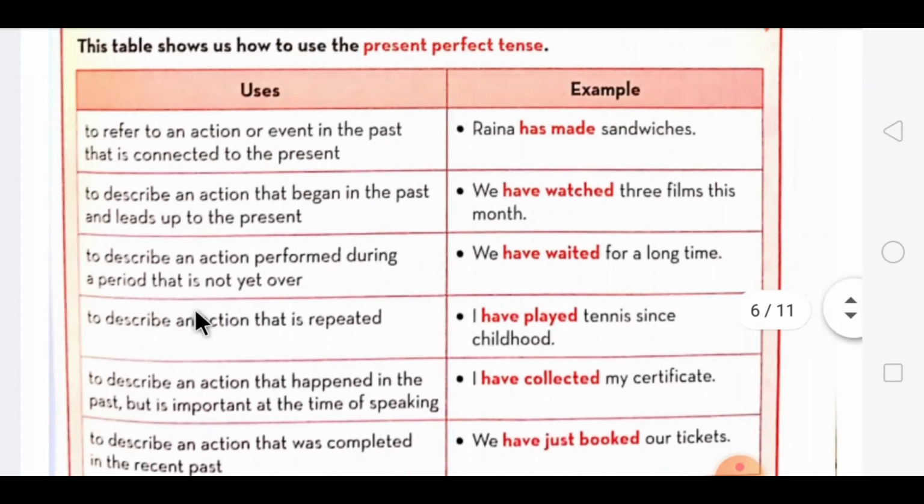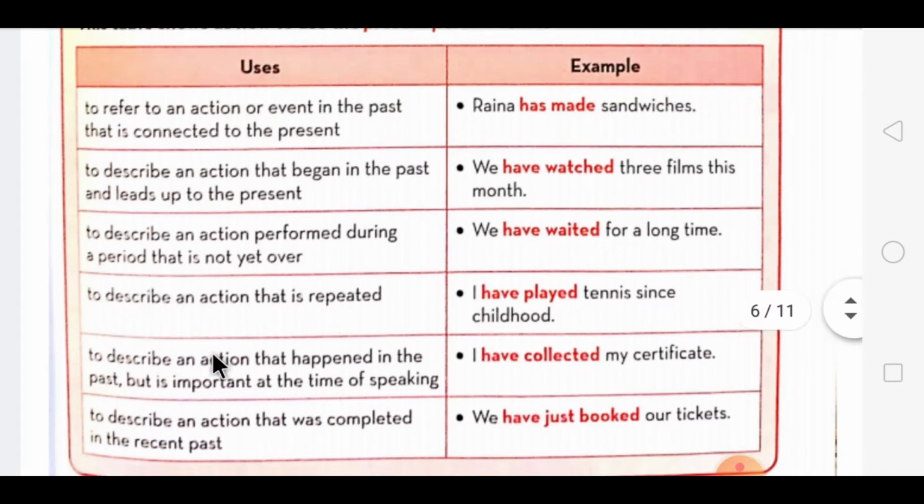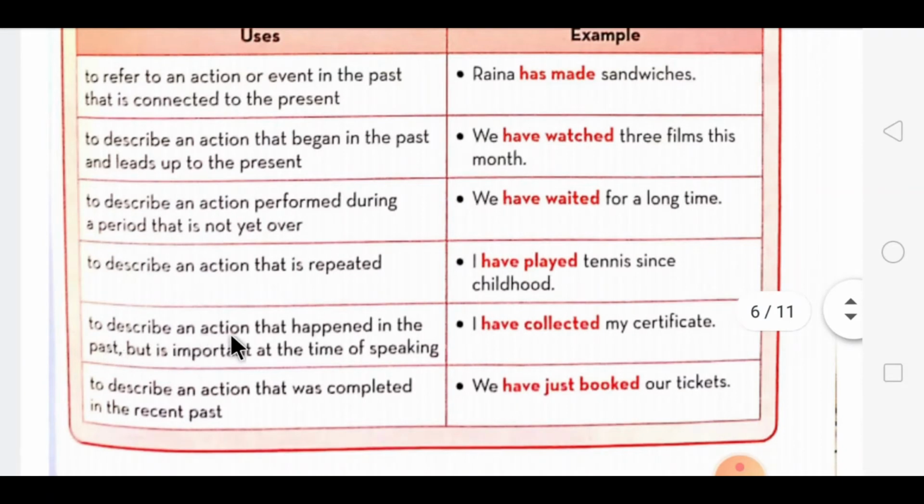The next one is to describe an action performed during a period that is not yet over. The next one, to describe an action that is repeated. Then, to describe an action that happened in the past but is important at the time of speaking. And the last one is to describe an action that was completed in the recent past.